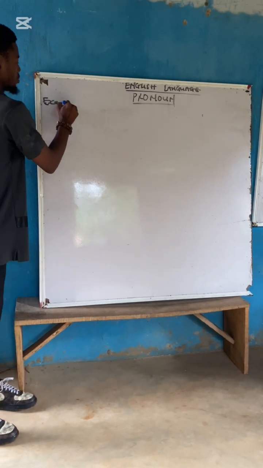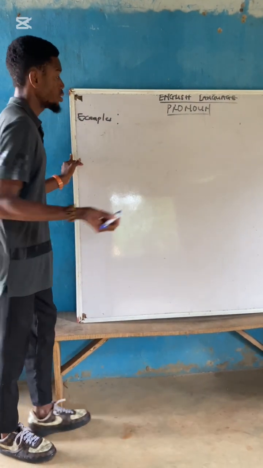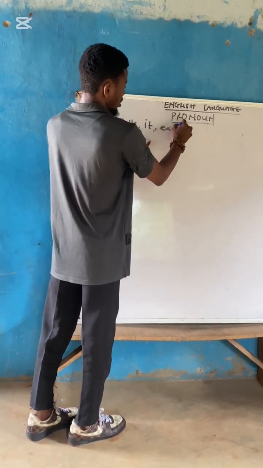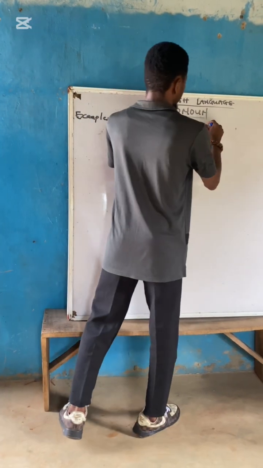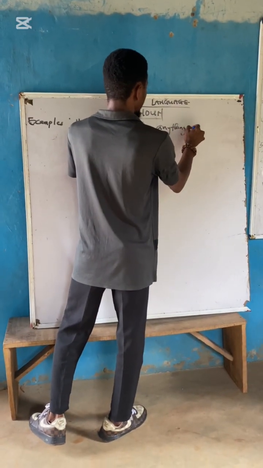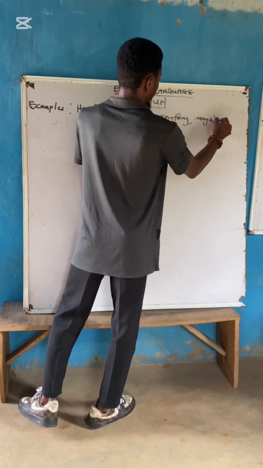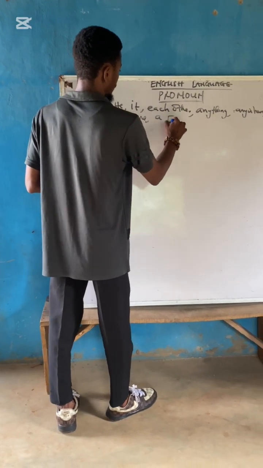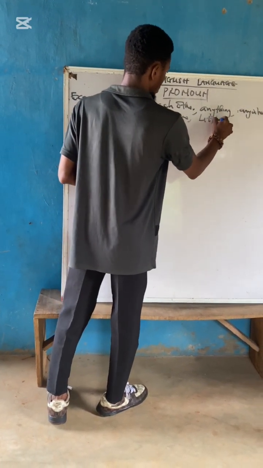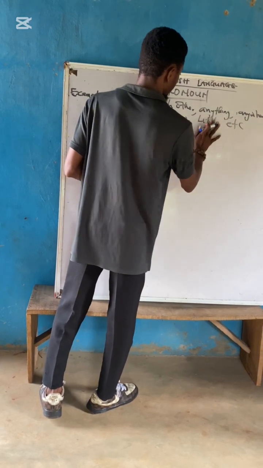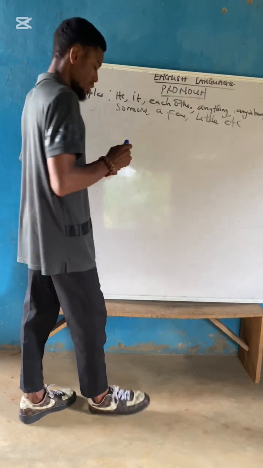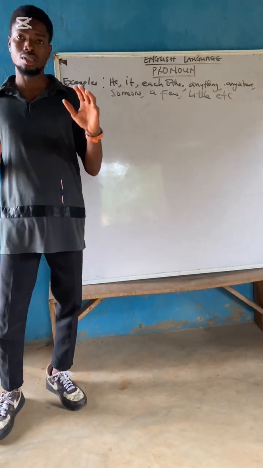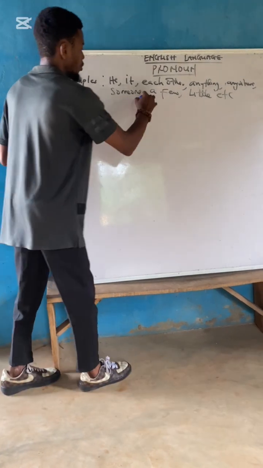Examples of pronoun. We have words like he, it, each, that, anything, anywhere, someone, a few, little, etc. While we go into the different types of pronouns, we'll get to see how all of these words are used.